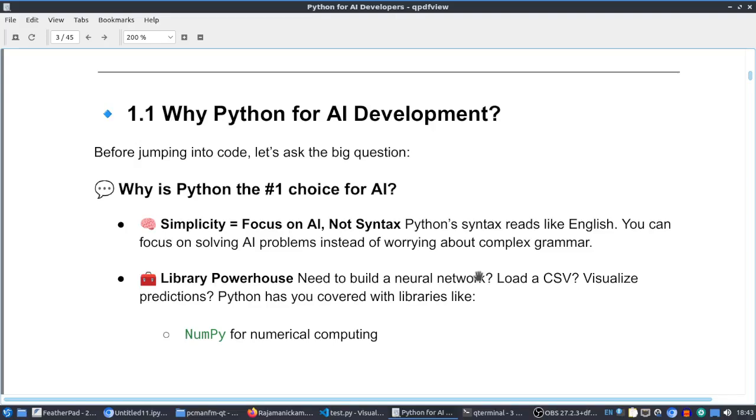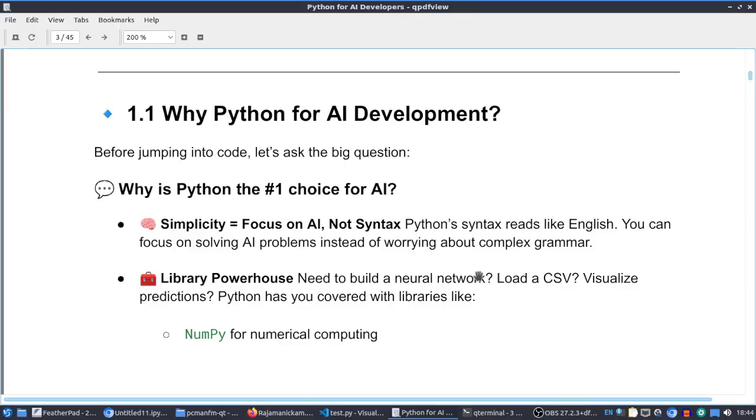Hello everyone, this video is about using Python for AI development. First of all, we need to understand why we should choose Python for AI development, right? The first reason is simplicity. Python's syntax reads like English, so we can focus more on AI development instead of worrying about the syntax or grammar of the language. So that is one of the reasons for choosing Python.